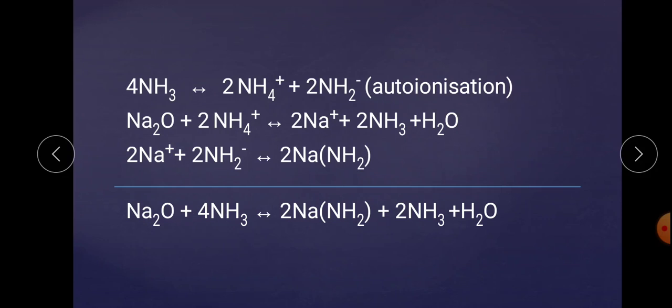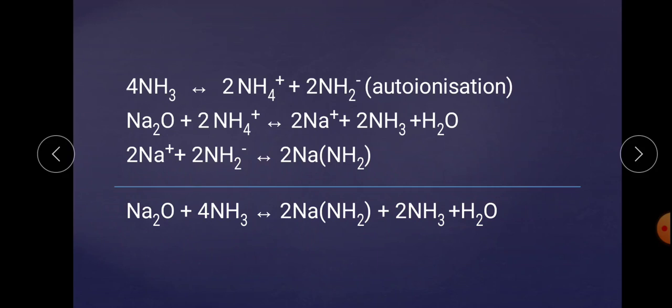Now, the similar reaction has been shown here, that is when ammonia gets autoionized, there is a formation of cation and anion. Now, this metal oxide first of all consumes the cation and then the anion, and there is a formation of a complex, and the overall reaction is this one. So, the basic concept is that the solvolysis of metal oxide in N2O4, dinitrogen tetroxide, is similar to their solvolysis in liquid ammonia. These two reactions comparatively show the fact.